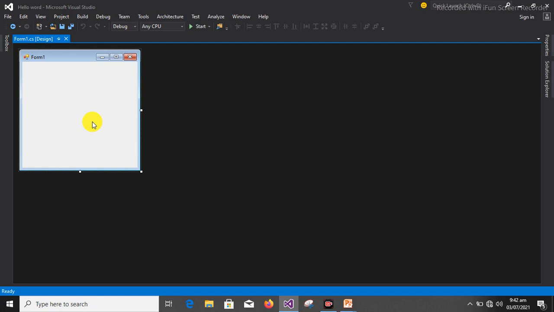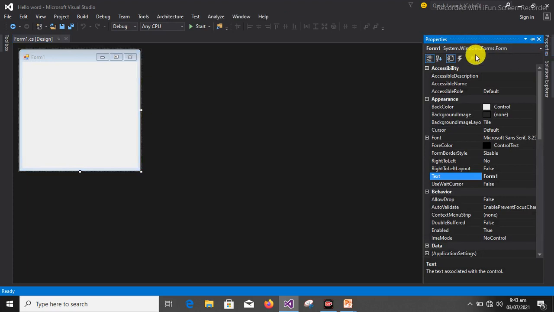So likewise, this form also has its own property. If you look at this form now, this form is named Form 1. For you to know the property of that form that is named Form 1, you just come to this place. From here, you find out that this Form 1 is here. And look at this text. You can change this text to anything of your choice. If I like, I can change it to Hello World.